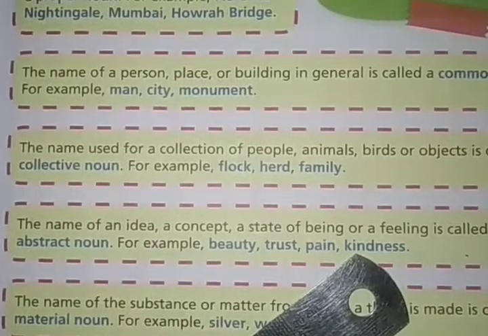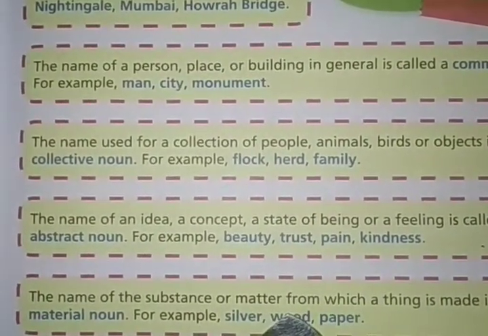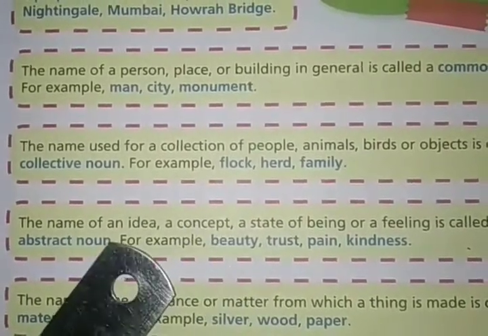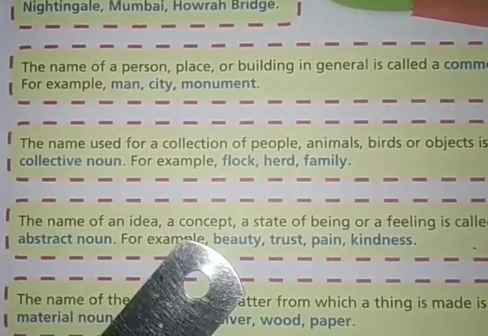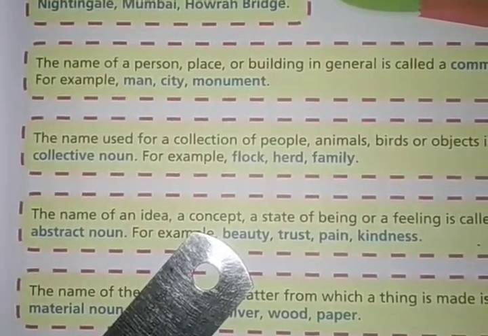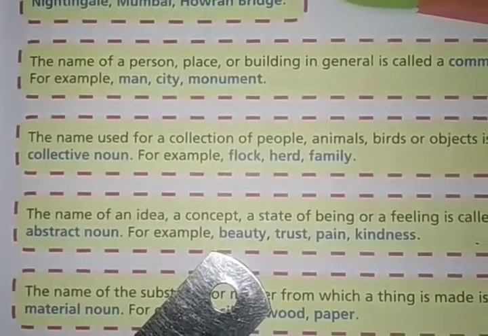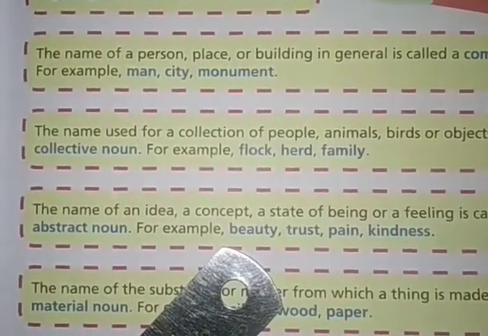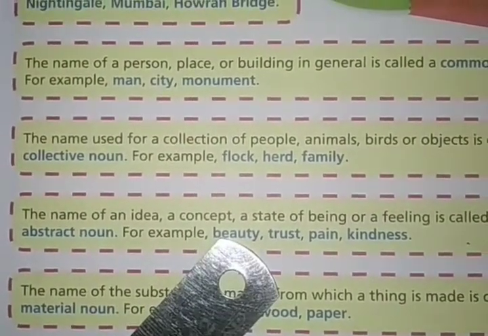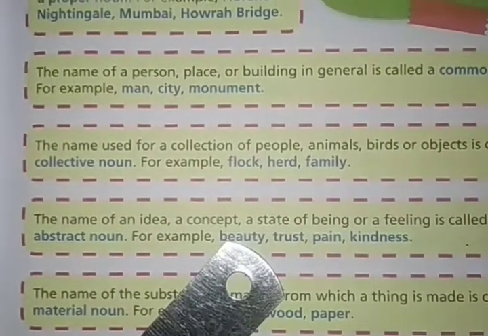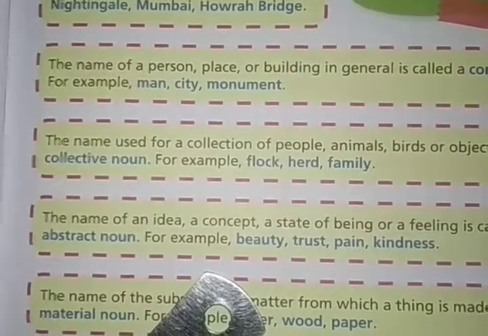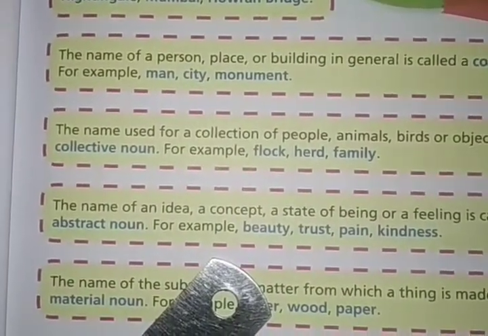So look at the examples and look at the definition: we cannot see these things like idea, concept, or a state of being or feeling. We can only feel the things, right? We cannot see or touch these things. Abstract nouns cannot be seen or touched. They can only be felt. For example, beauty. Can you see or touch beauty? No, right? So these are abstract nouns. The name of an idea, any concept, any feeling, these are known as abstract nouns.